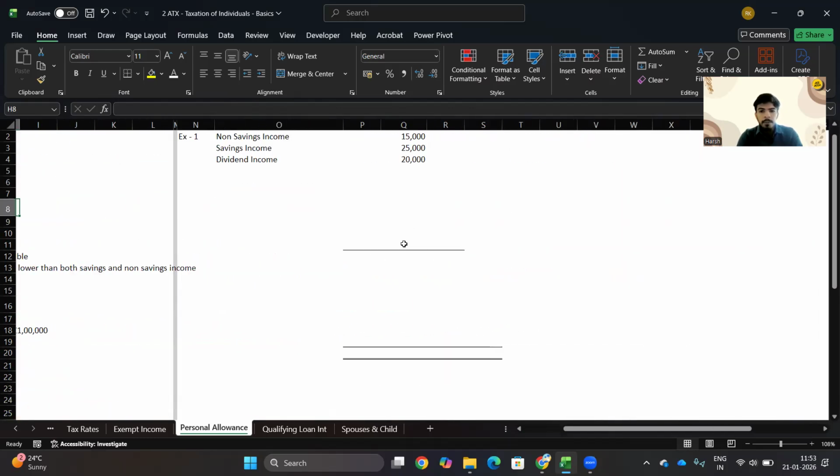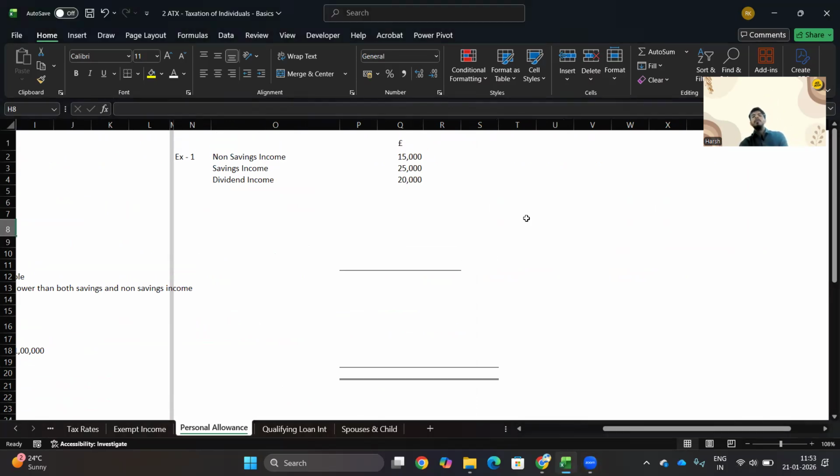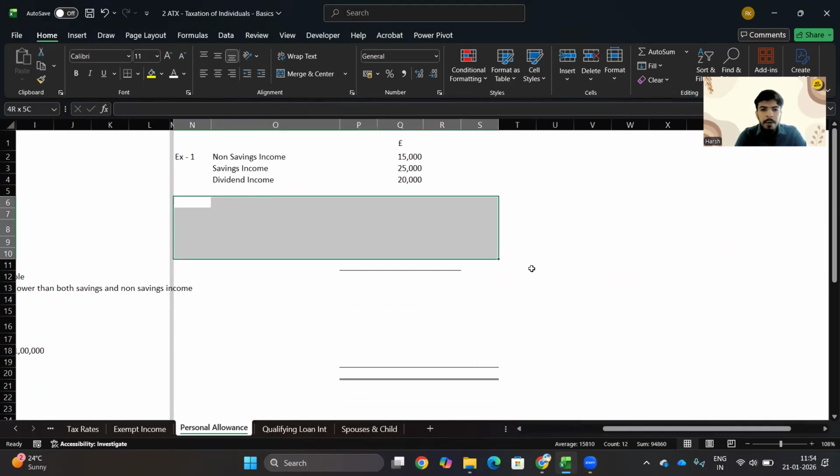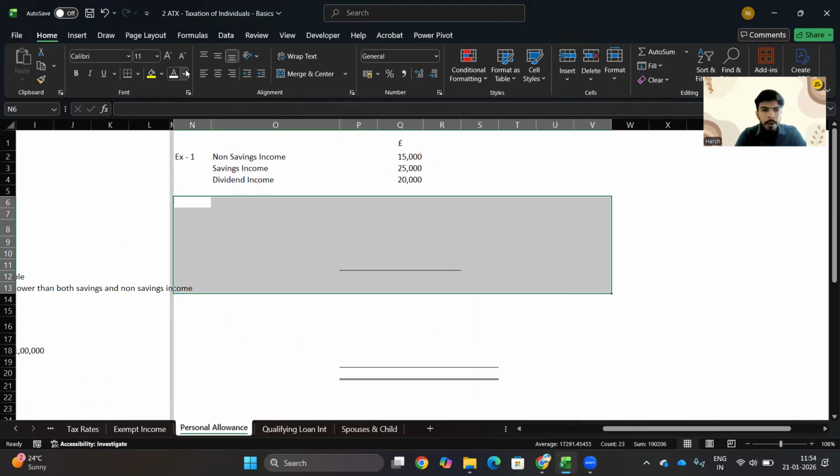Let's see a full-fledged question where we are going to apply personal allowance. For this example, what we have is non-savings income of £15,000, savings income of £25,000, and dividend income of £20,000. So firstly, let us apply this in our format.